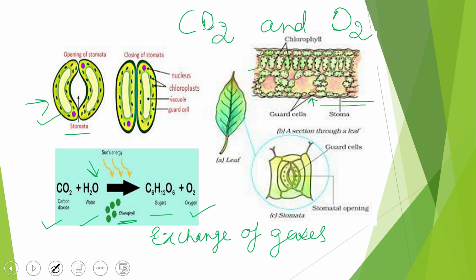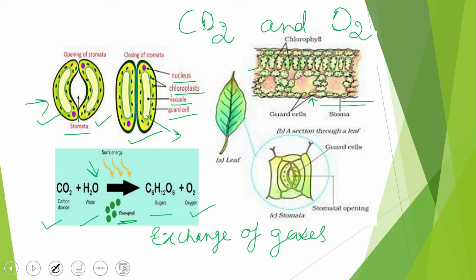When they are in open condition, they look like this, and in the closed condition, when the stomata are closed, they look like this. Now further, if you look at the structure of stomata, they consist of a nucleus, they have the chloroplast, a green colored structure, they have a vacuole, and they have the guard cell. The plant cell has a big vacuole. This we will take in another chapter, plant cell, when we talk about the vacuoles, cell wall, and other things present in the plant cell.